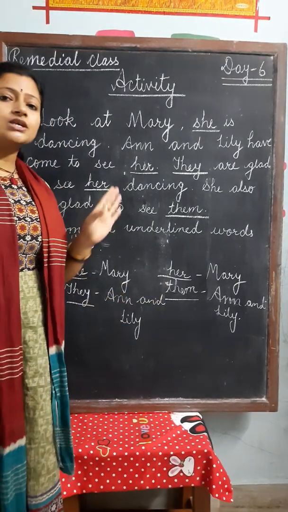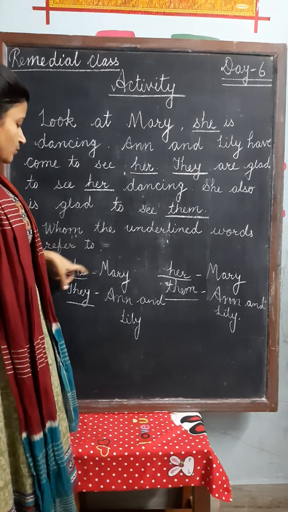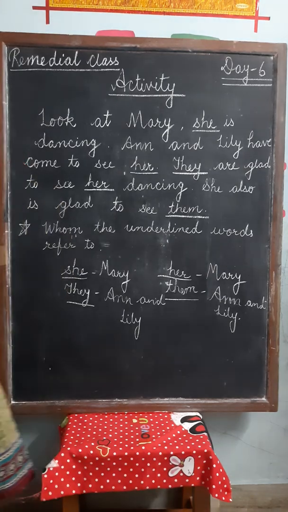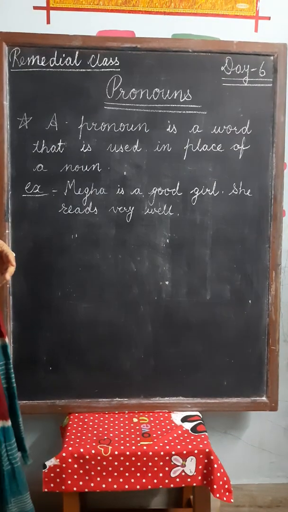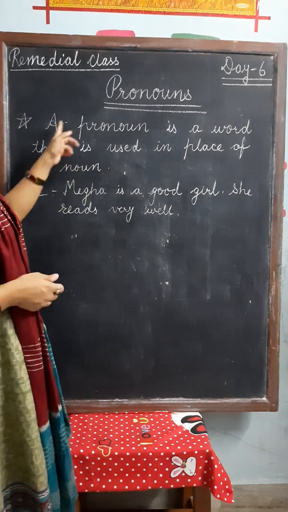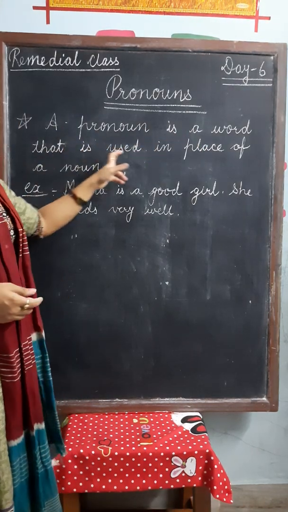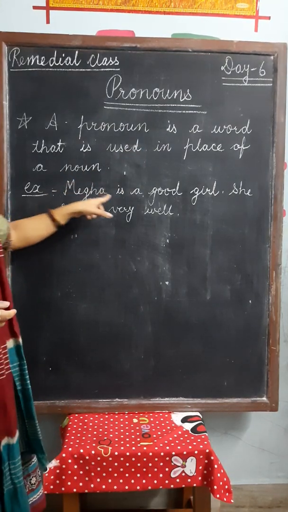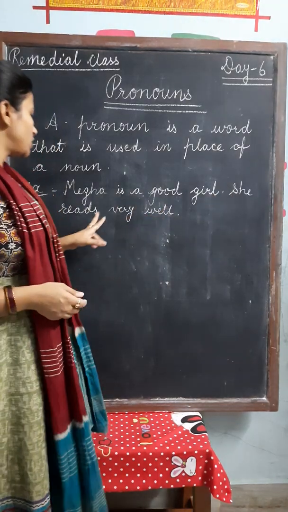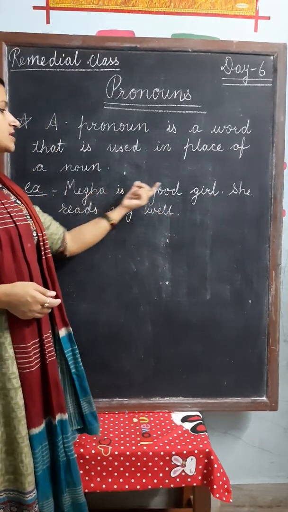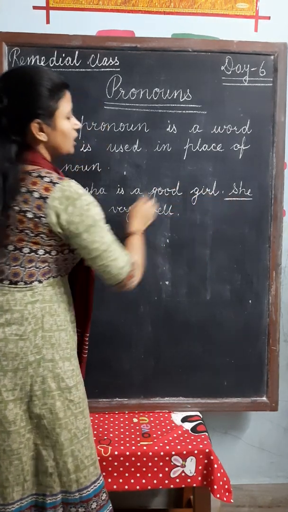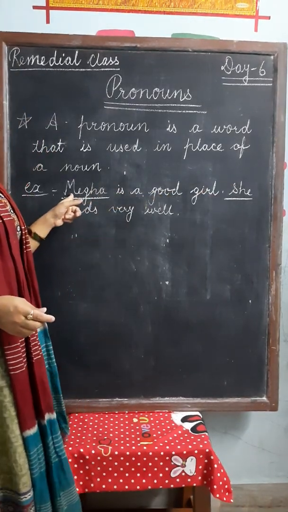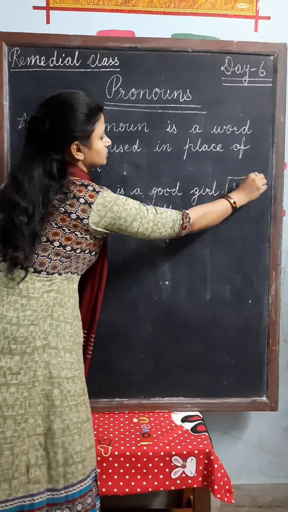So these words are here used in the place of noun. These words are called pronoun. Today our topic is pronoun. Here is the definition of pronoun. A pronoun is a word that is used in place of a noun. This is an example. Megha is a good girl. She reads very well. Here the word she refers to Megha. Megha is noun and the word she refers to Megha. So she is pronoun here.